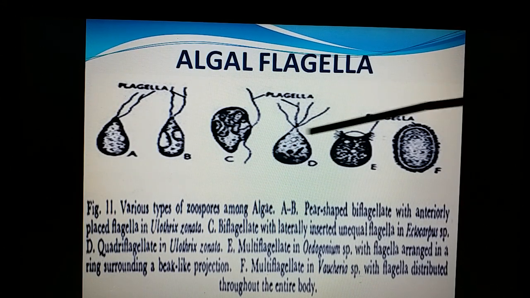Ulothrix is quadriflagellated. A ring of flagella is present at the apex in the case of Oedogonium, a chlorophycean member. Flagella around the spore in the case of Vaucheria. So thus we can see the various locations; the flagella exist at different places.